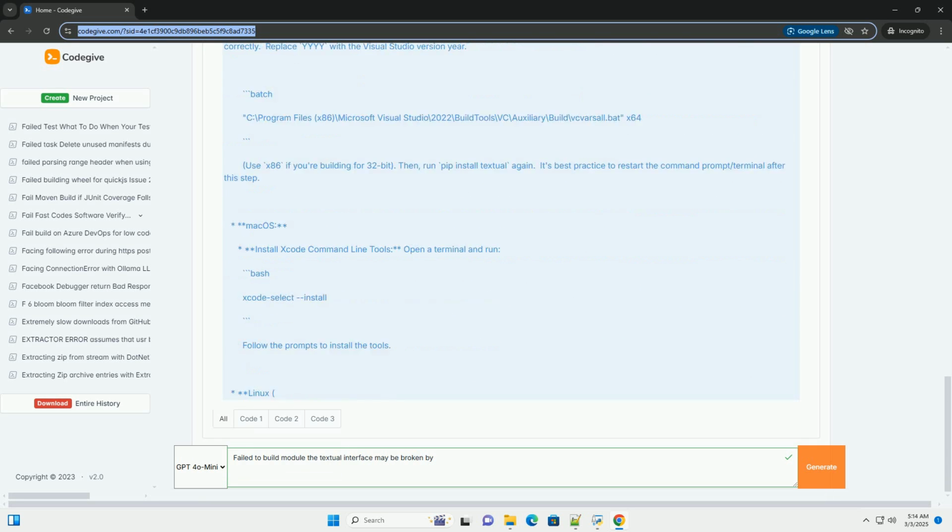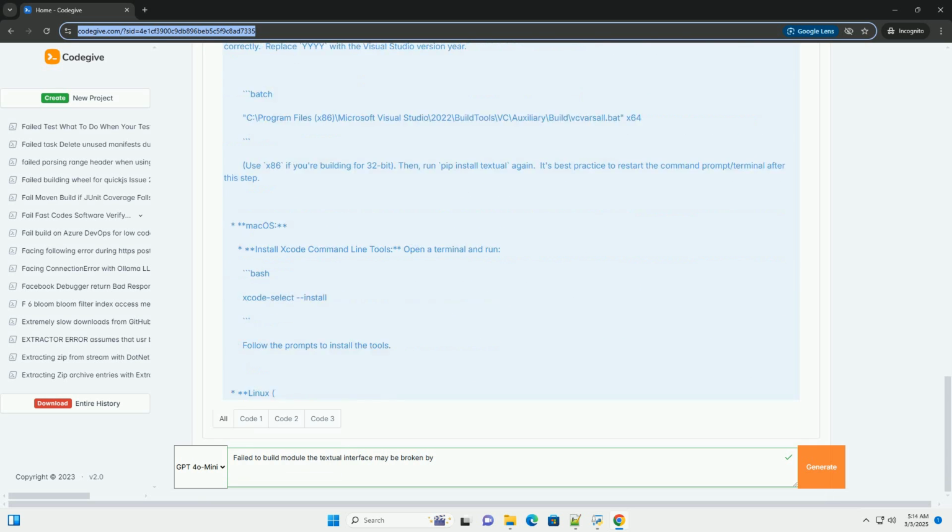2. Ensure build tools are installed, a crucial step. This is often the most common cause of build failures. You need a C/C++ compiler and other build tools to compile extension modules. Windows: install Visual Studio Build Tools. Download and install the Visual Studio Build Tools from Microsoft's website, or Visual Studio Community Edition. Make sure to select the C++ build tools workload during installation.